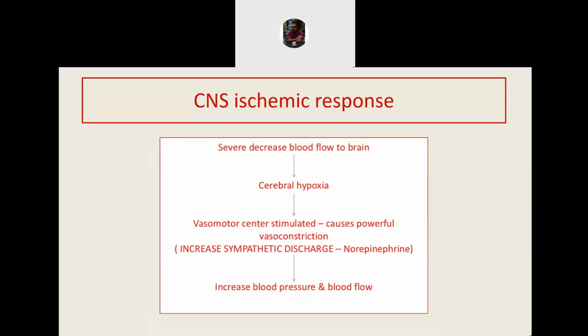There are different causes of ischemia to the CNS that can happen due to loss of blood, hypoxia, a tumor compressing on a vessel. One important cause of ischemia to the CNS is increase in the pressure of cerebrospinal fluid, that is raised intracranial tension, because that also compresses the blood vessel. If there is ischemia to the CNS due to rise in CSF pressure, then also the same mechanism happens.